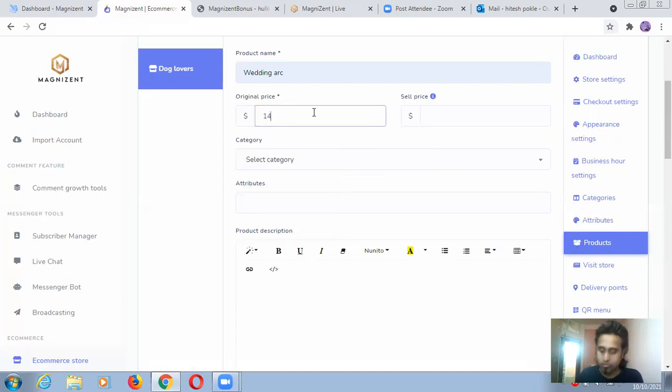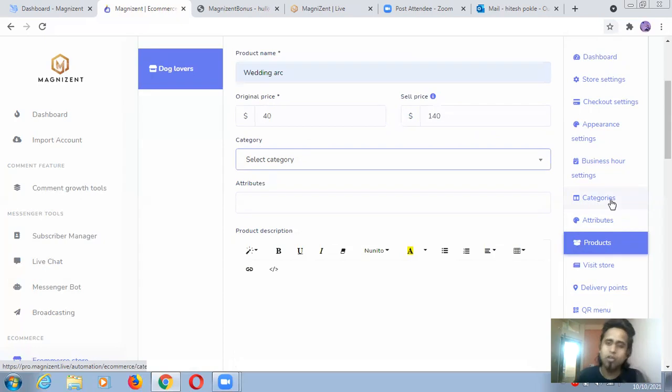No, this is the original price, $40, guys, and you will sell it for $140. Category: I haven't made any category, guys. You will create categories from here. It will take too much time, but I hope you are getting these pretty simple things. You just have to create your store just like Shopify, but here you are able to create your own store inside the Magnificent.